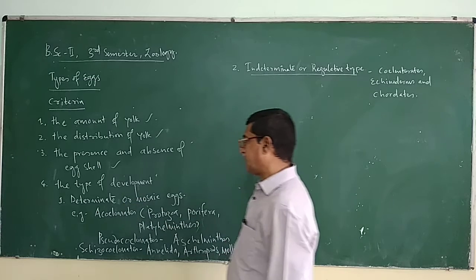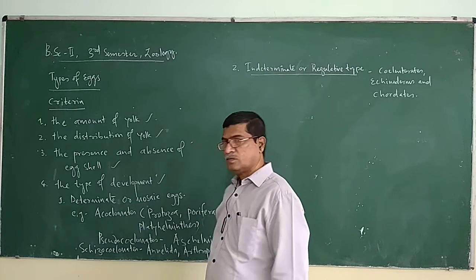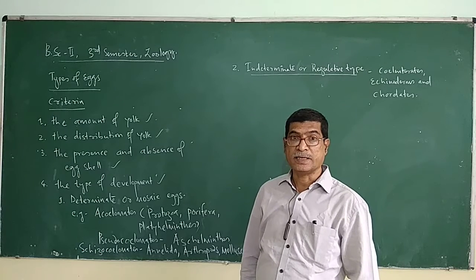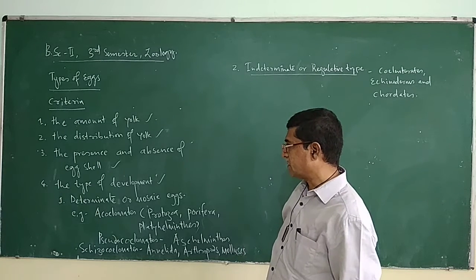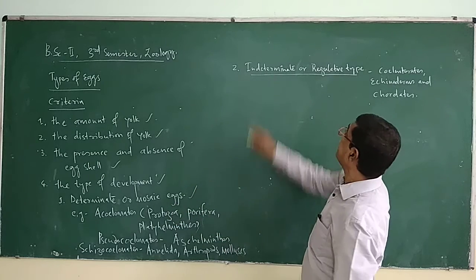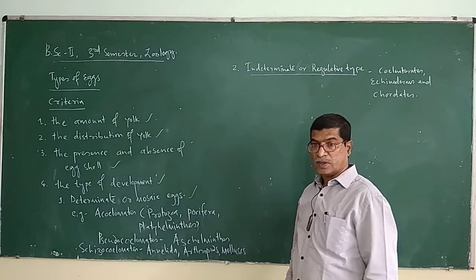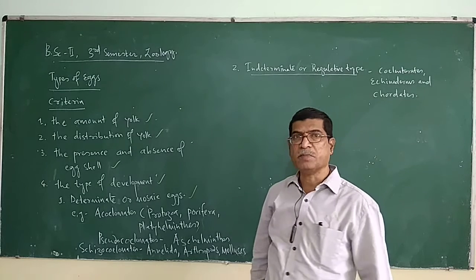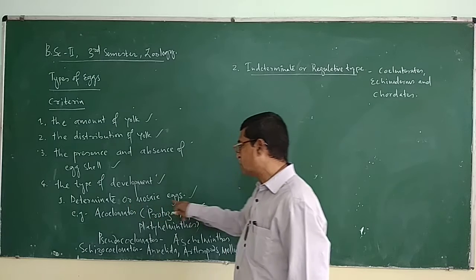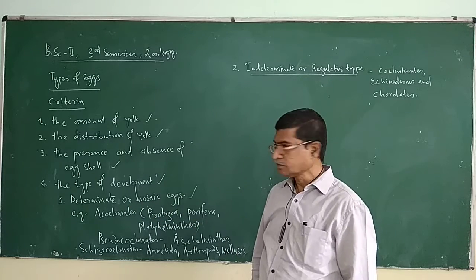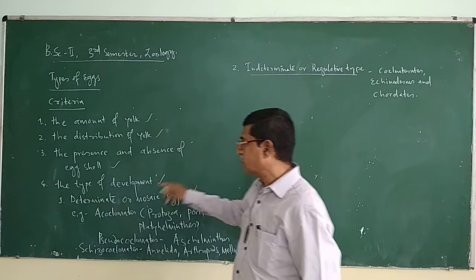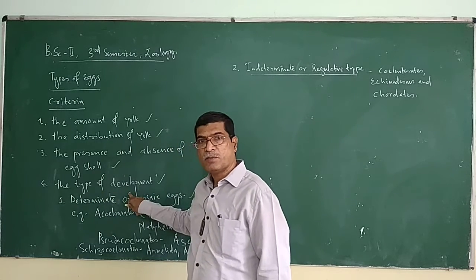Then the type of development. According to the type of development of the egg, there are two types of egg: determinate or mosaic eggs, and another is indeterminate or regulative type. What is the meaning of determinate or mosaic type of eggs? These are classified on the basis of the development of the egg.